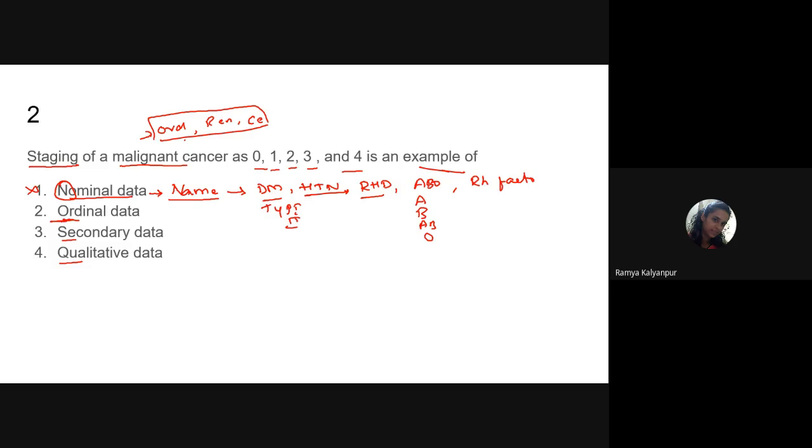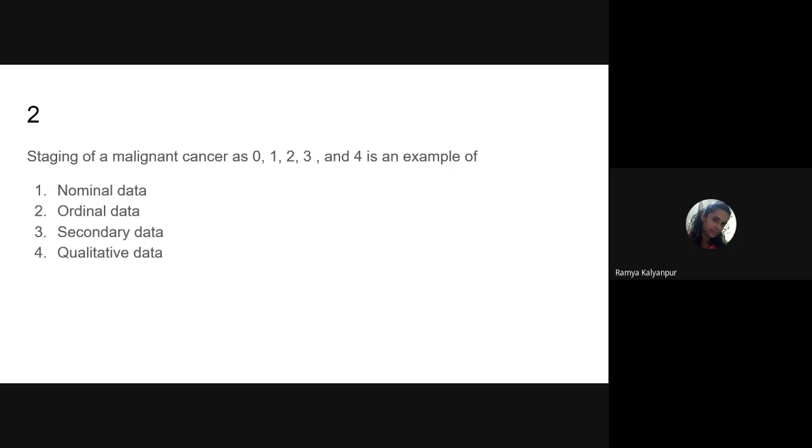Second thing is ordinal. O denotes order wise. So here, any information we collect, like in a class there are 10 students who are arranged in the order of 1, 2, 3, 4 according to their height. Maybe the first fellow has a height of 170, the second fellow has a height of 169 centimeters, the third fellow has a height of 154, and the fourth fellow has a height of 150 centimeters.